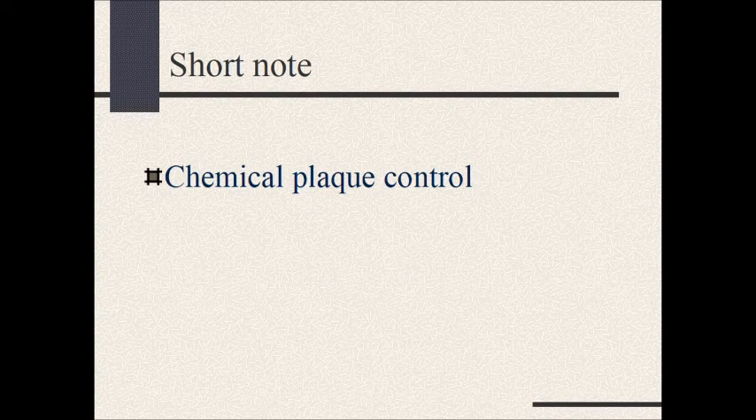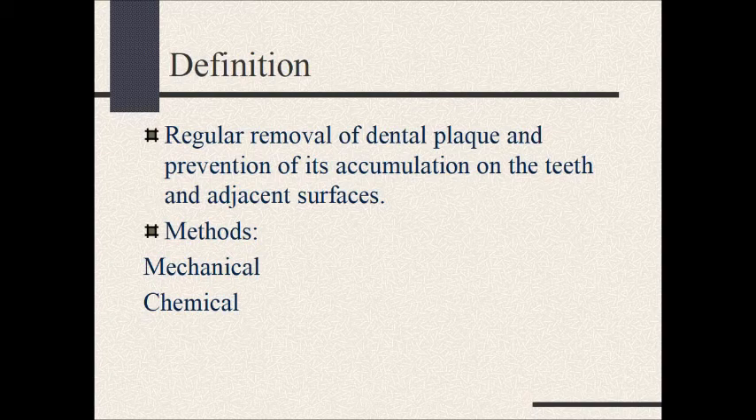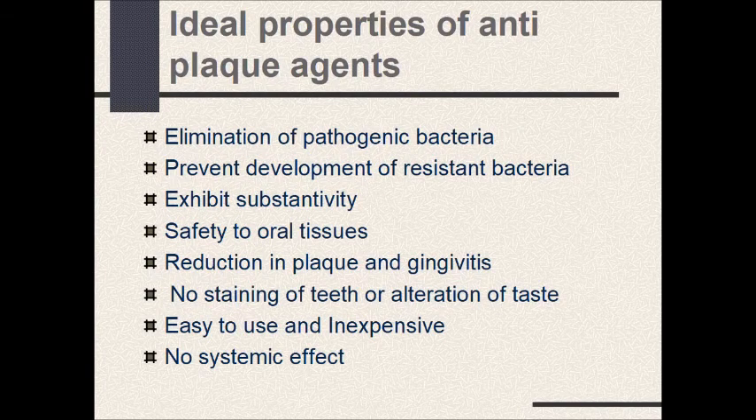Now coming on to the short note, chemical plaque control. First of all, definition of plaque control: regular removal of plaque and prevention of its accumulation on the teeth and adjacent surfaces. Methods are mechanical and chemical. Ideal properties of an anti-plaque agent: elimination of pathogenic bacteria, prevent development of resistant bacteria, exhibit substantivity, safety to oral tissue, reduction of plaque and gingivitis, no staining of teeth or alteration of taste, easy to use and inexpensive, and having no systemic side effect.